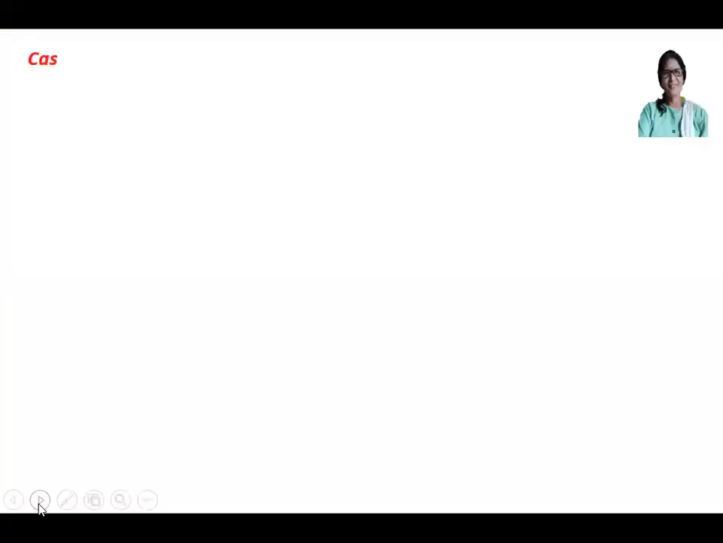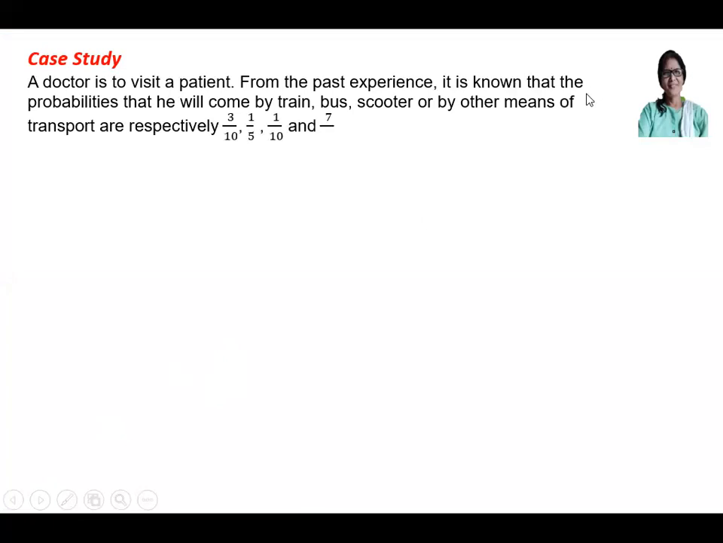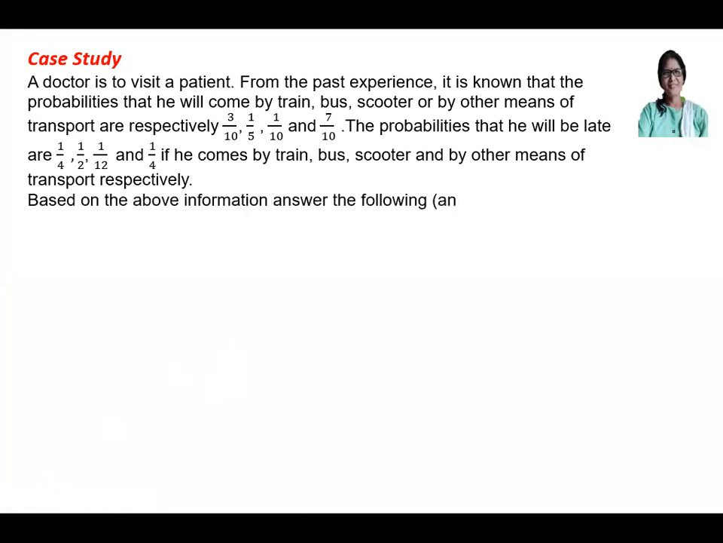Question is, a doctor is to visit a patient. From the past experience, it is known that the probabilities that he will come by train, bus, scooter, and by other means of transport are 3 by 10, 1 by 5, 1 by 10, and 7 by 10. The probabilities that he will come late are 1 by 4, 1 by 2, 1 by 12, and 1 by 4 if he comes by train, bus, scooter, the other means of transport respectively. Based on the above information, answer the following. 5 questions will be there. You have to answer any 4 of the questions.